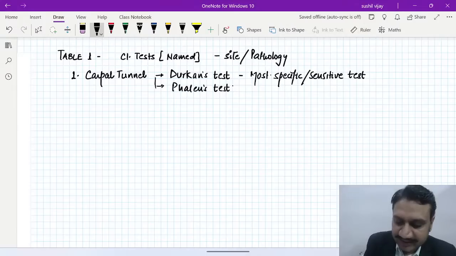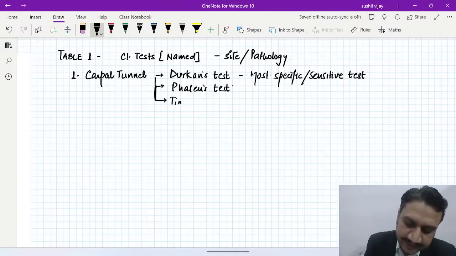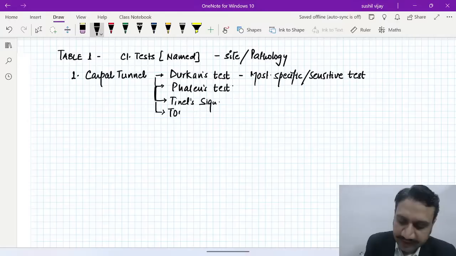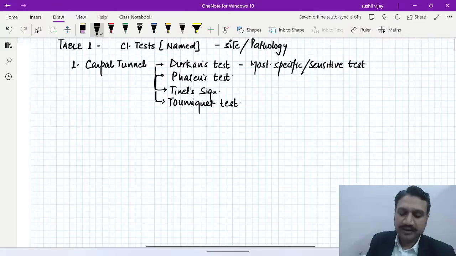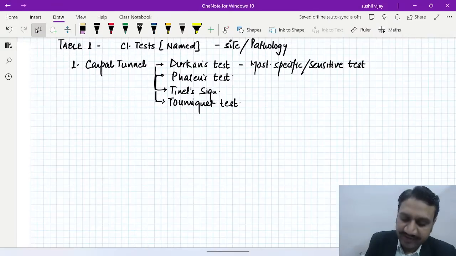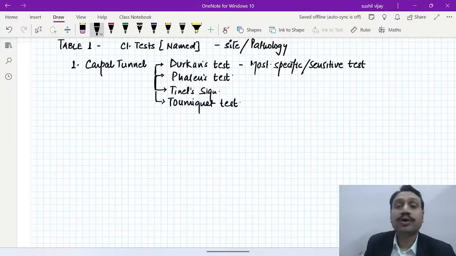What else can we talk about? The other one we can talk about is the Tinel sign, and the fourth one is what you learn as the tourniquet test. Okay, so for carpal tunnel syndrome: Durkan test, Phalen test, Tinel sign and tourniquet test. These are four for the carpal tunnel area, right?